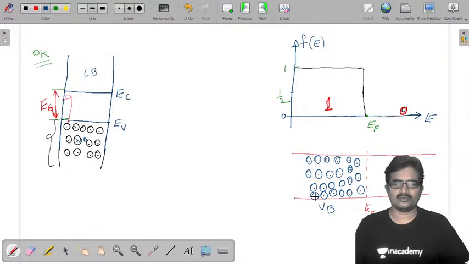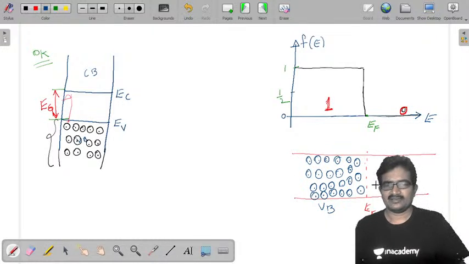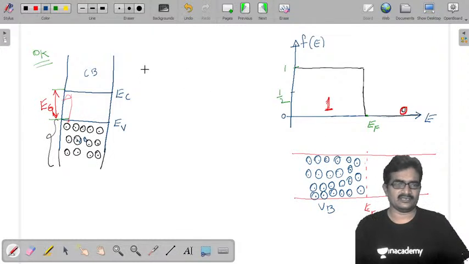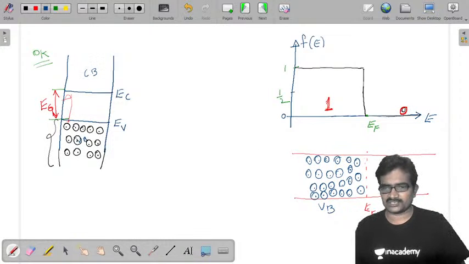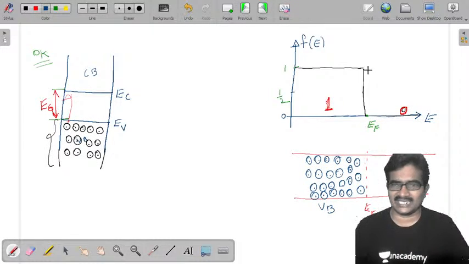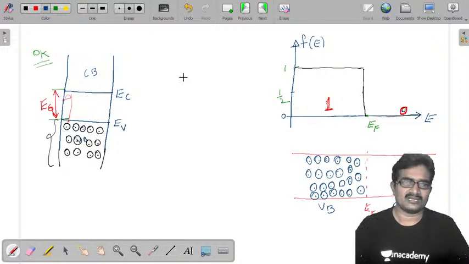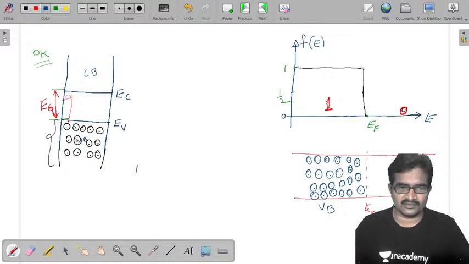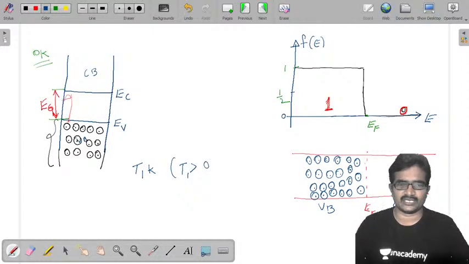Now the next one is E greater than EF. No energy level is occupied. Here no electron is available. That means it belongs to the conduction band. Now this is the case at T equal to 0. Now I am going to take temperature T1 Kelvin, and T1 is greater than 0 Kelvin.